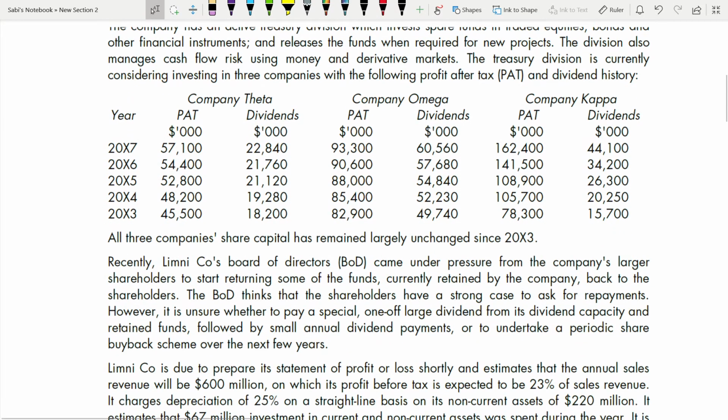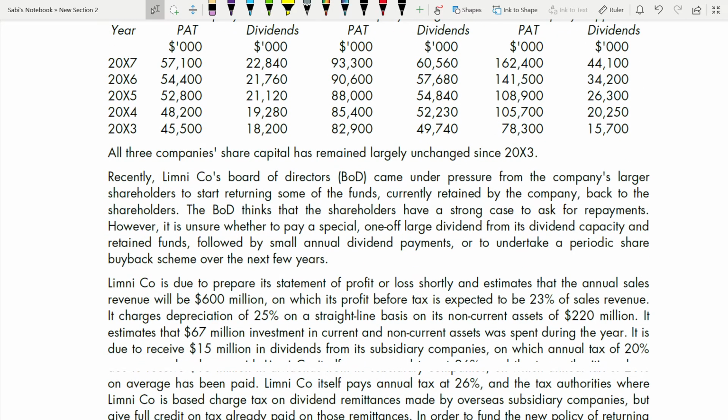All three companies' share capital has remained largely unchanged since 2003. Recently, Limni Company's board of directors came under pressure from the company's largest shareholders to start returning some of the funds currently retained by the company back to the shareholders. The board thinks that the shareholders have a strong case to ask for the repayments. However, it is unsure whether to pay a special one-off large dividend from its dividend capacity and retained funds, followed by small annual dividend payments, or to undertake a periodic share buyback scheme over the next few years.